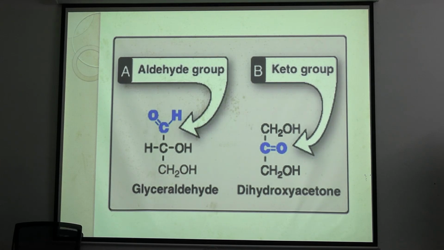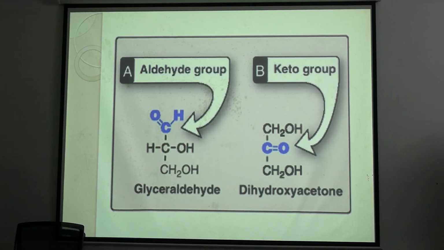The second carbon is the chiral carbon, with the hydroxyl group, and then the last carbon. Here the second carbon, the middle one, we will take as the reference carbon.